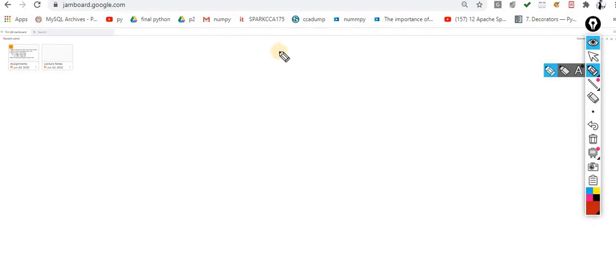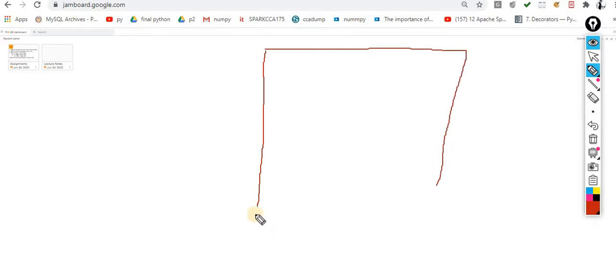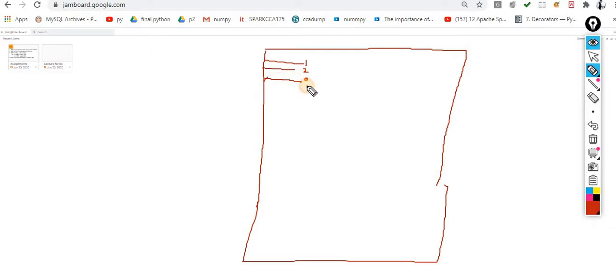Let's suppose this is my notepad. Just observe the scenario of the indentation. I will explain the concept of indentation. I write statement number 1, statement number 2. Here I am writing a condition, and I am making one tab, then statement 3. Let me write the condition as well.